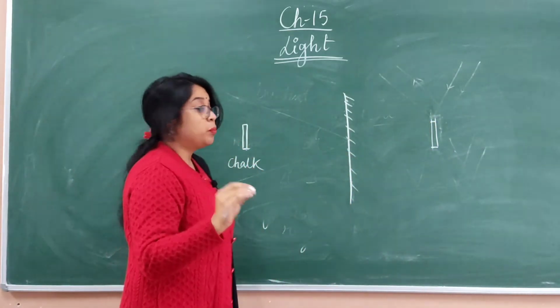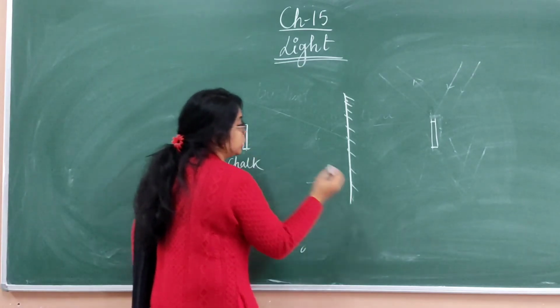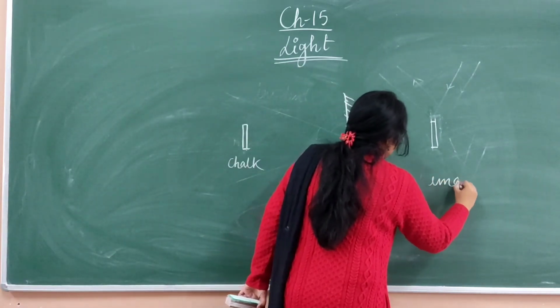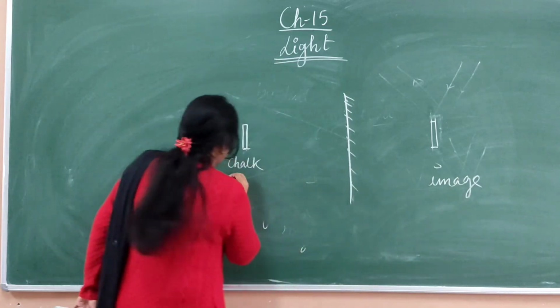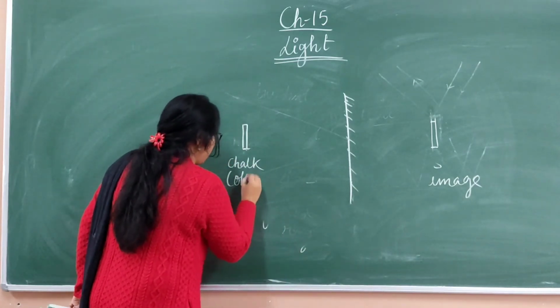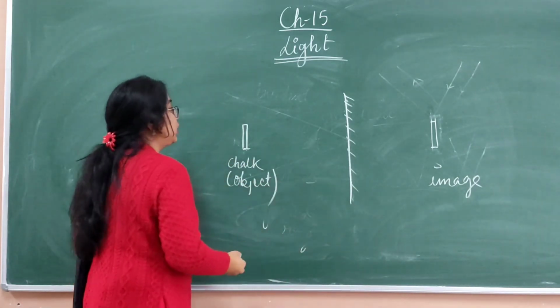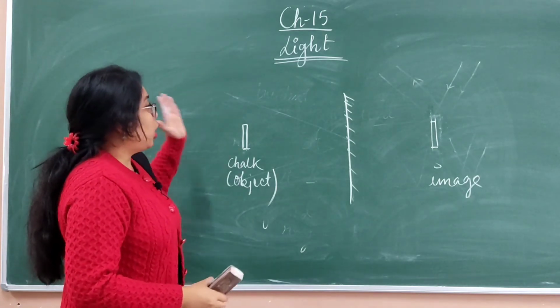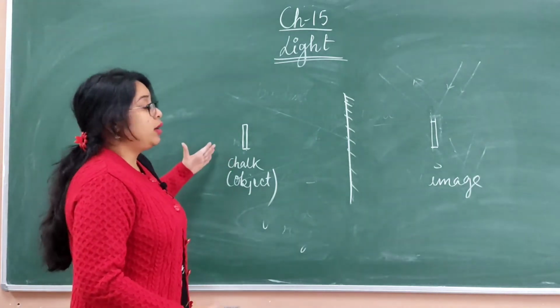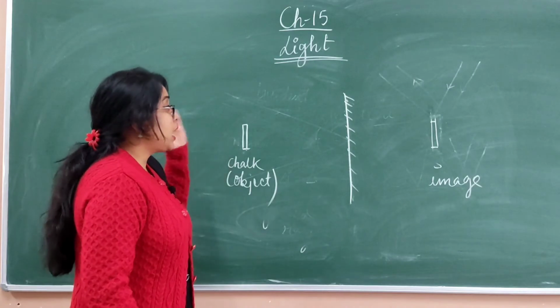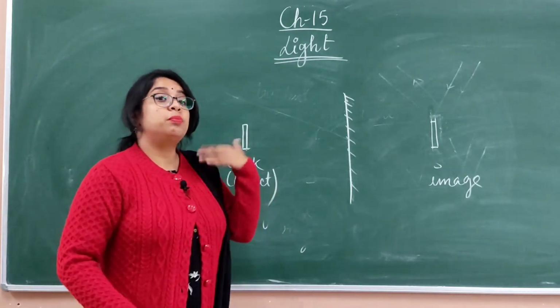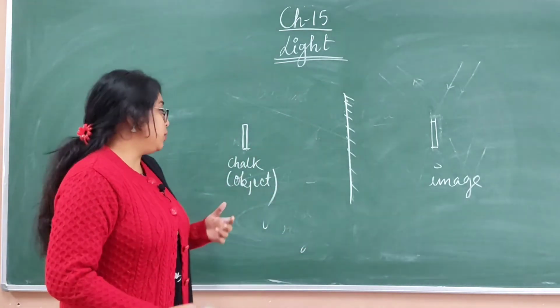See, in case of a plane mirror, this is the object, this is the image. The chalk is the object. Now the thing which is in front of the mirror is known as the object, and whatever you can see behind the mirror, that is the image.